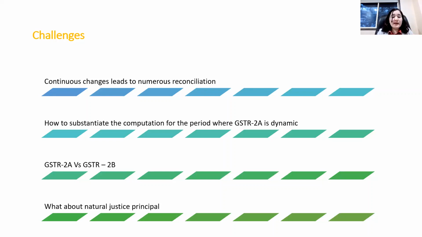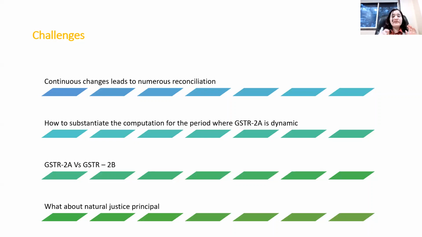Further, 2A gets updated in the month to which the vendor's return relates, but 2B gets updated in the month when that return gets filed. So these are some differences between GSTR 2A and 2B.